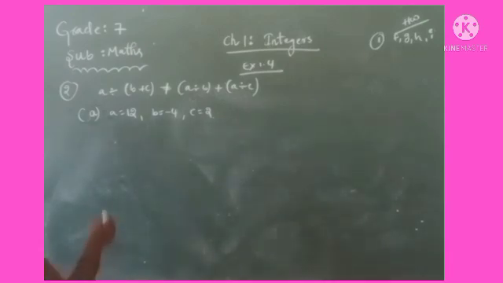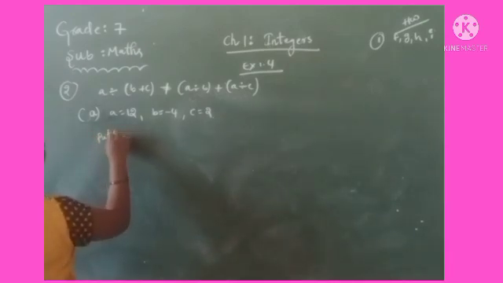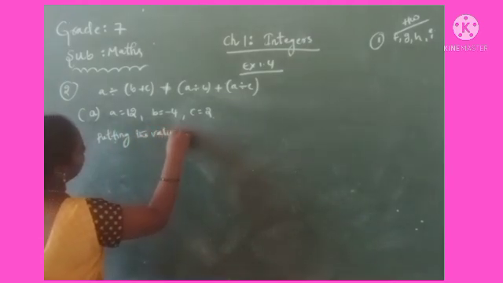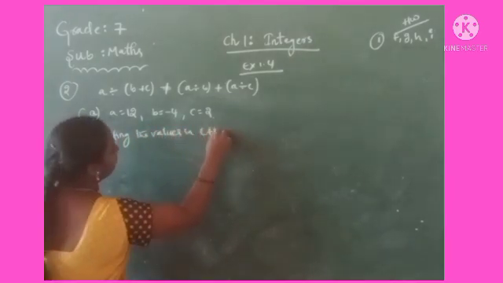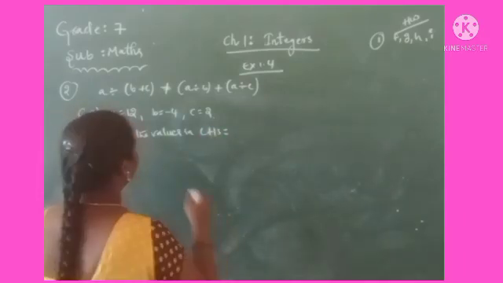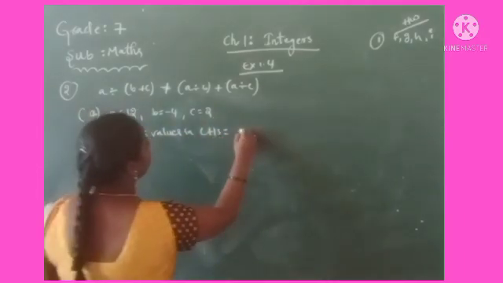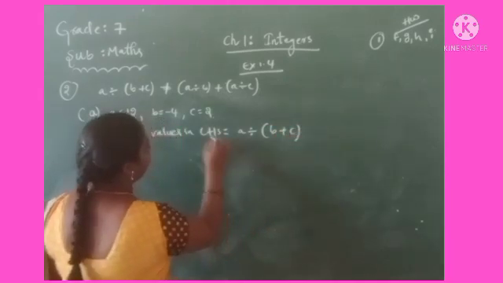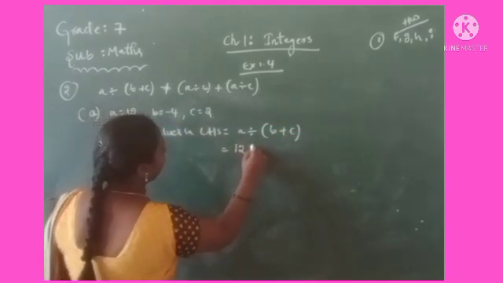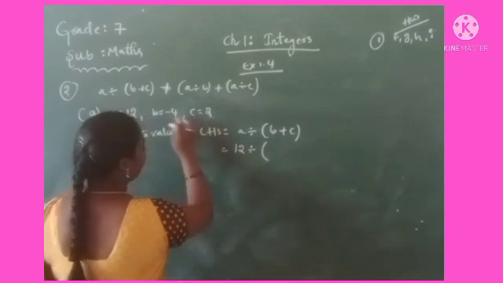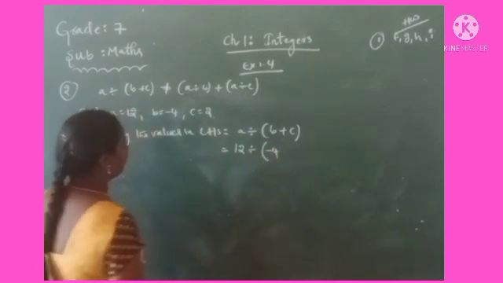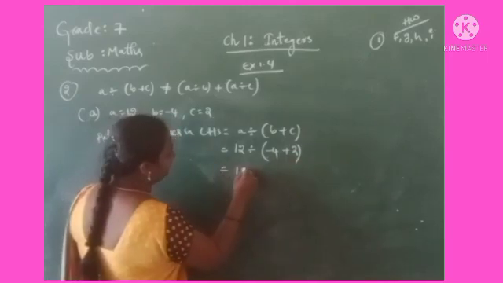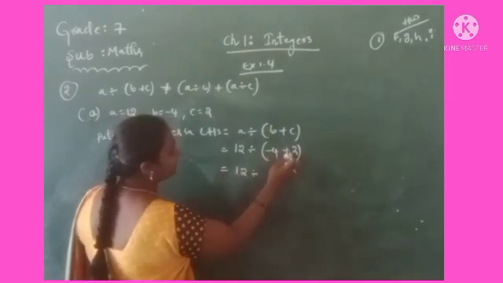Okay, first of all, putting the values in the left hand side, that is LHS. So left hand side, that is A divided by B plus C. A value is 12 divided by B plus C. B integer is minus 4 plus 2. 12 divided by minus 4 plus 2.